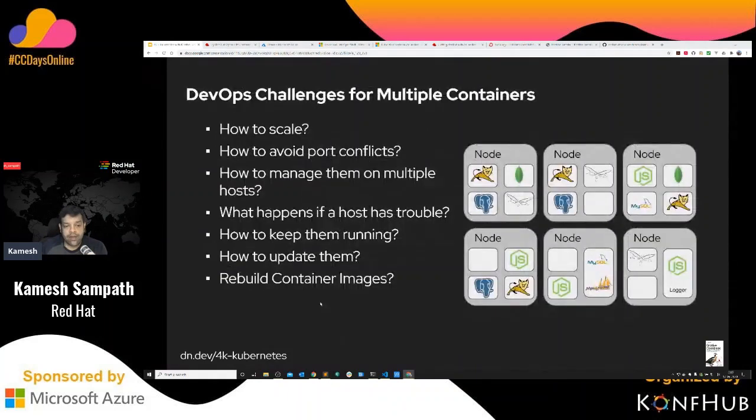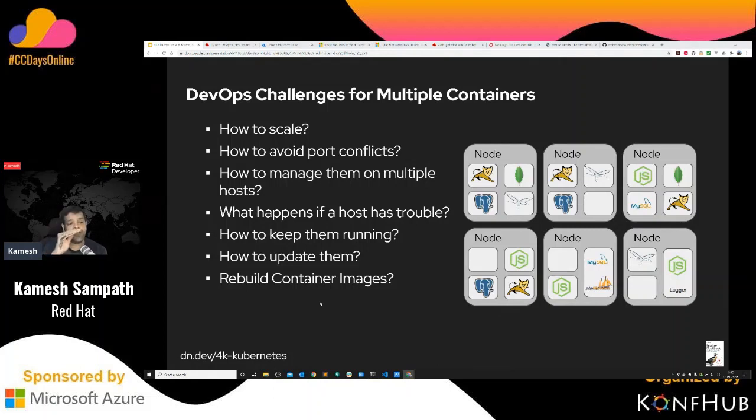And also, with a platform like Kubernetes or OpenShift, we need to have these challenges sorted out. Typical DevOps challenges when you're getting into the container world are all these things listed on the screen. Like scaling, avoiding port conflicts, maintaining the actual and desired replicas, and how to keep them running. And there are a lot of other things that come into the picture. So this itself is going to be a talk of its own.